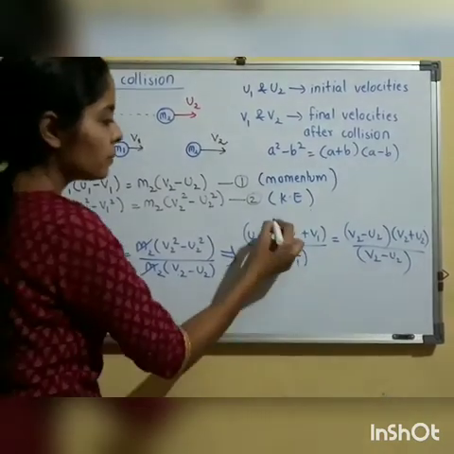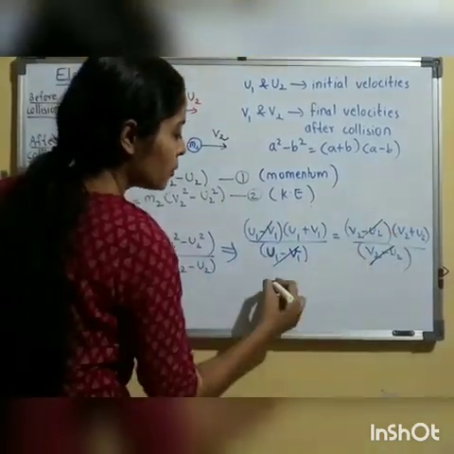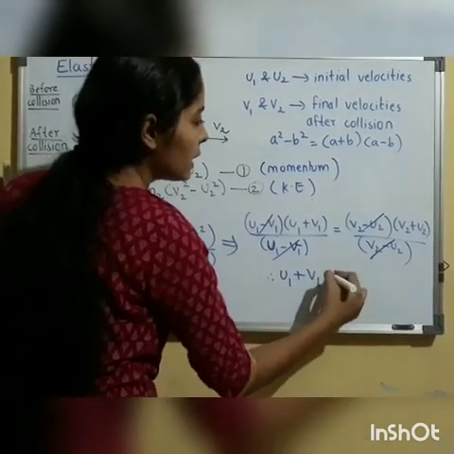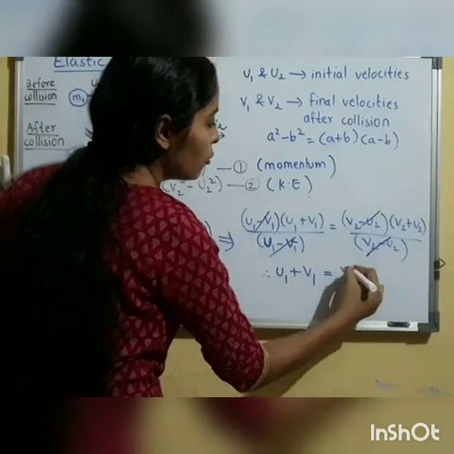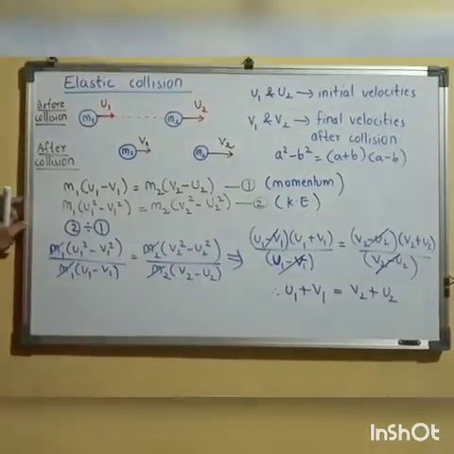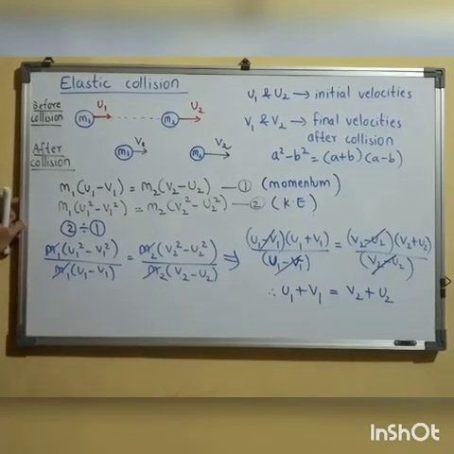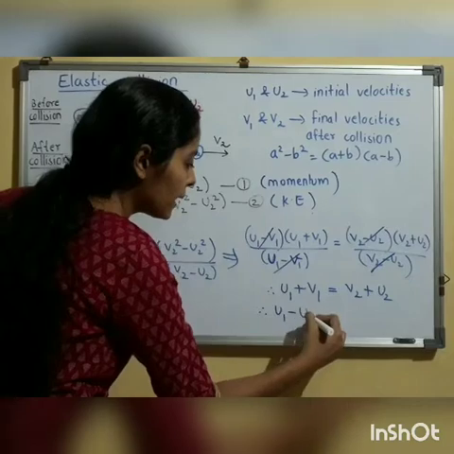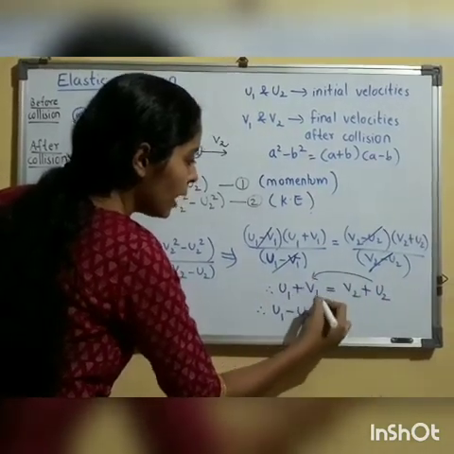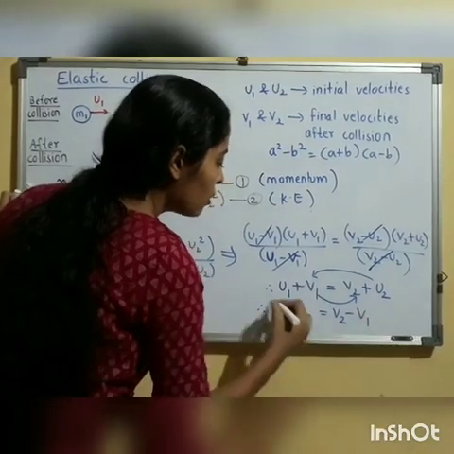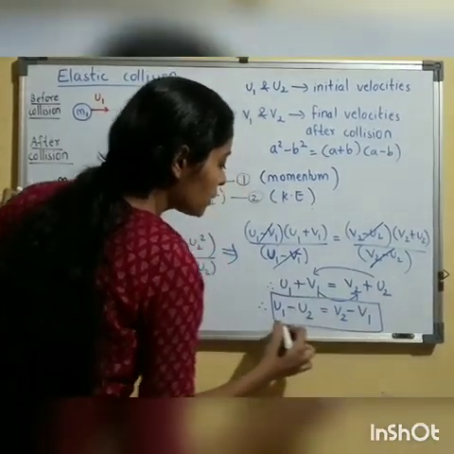Therefore, we are left with u1 plus v1 is equal to v2 plus u2. I'll take the initial velocities on one side and final velocities on the other side. Therefore, u1 minus u2 will be equal to v2 minus v1. This is an important condition.